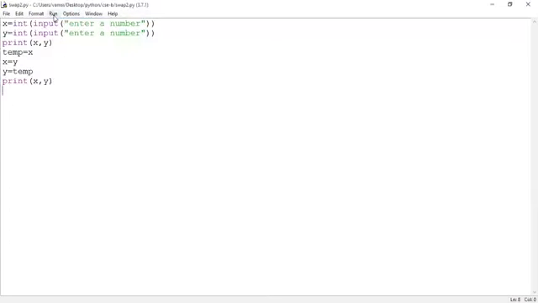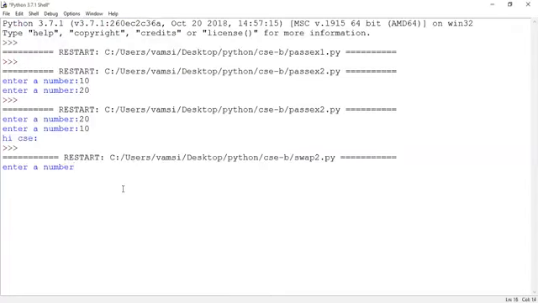Save the logic. Run the program. Are you seeing the shell? Yes, sir. So what is it asking for? It is asking for the values 10 and 20. So where is 10 stored? X variable. Where is 20 stored? Y variable. See here, 10 and 20 are the values initially. So are these values swapped or not? Yes, sir. So they are swapped.